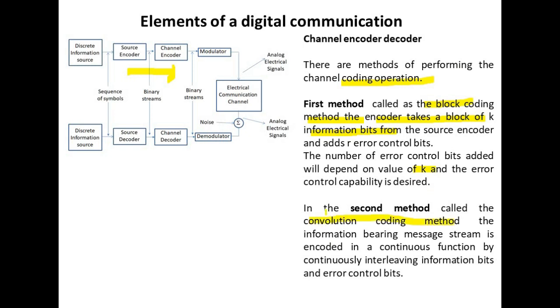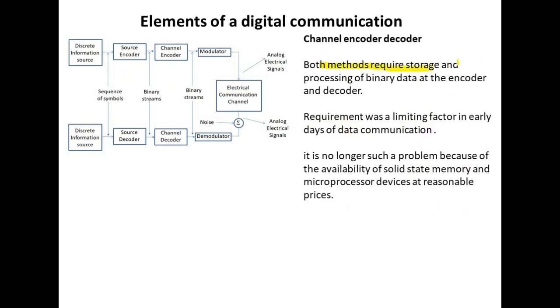In the second method, which is called the convolution coding method, the information bearing message stream is encoded in a continuous function by continuously interleaving information bits and error control bits. Both methods require storage and processing of binary data at the encoder and decoder.